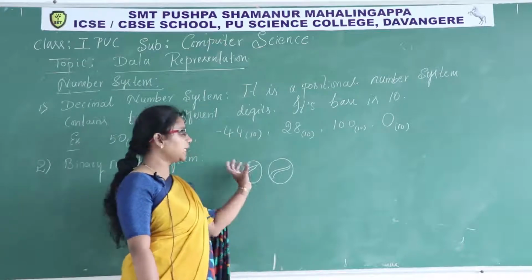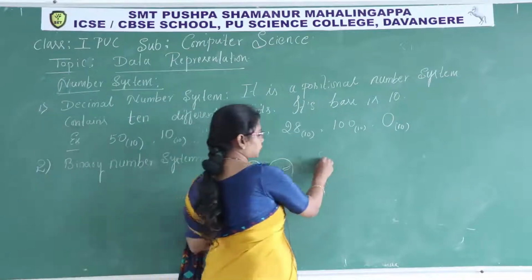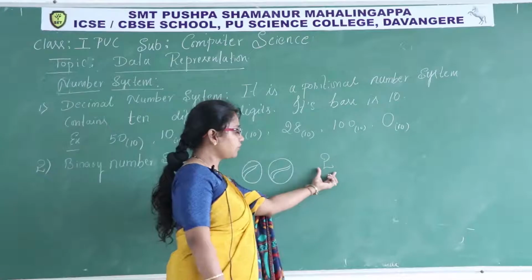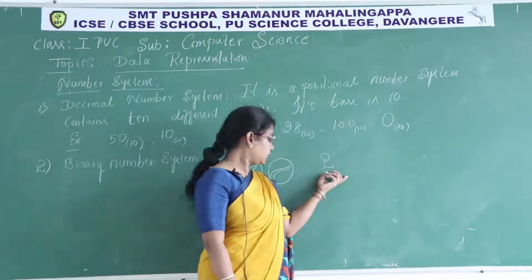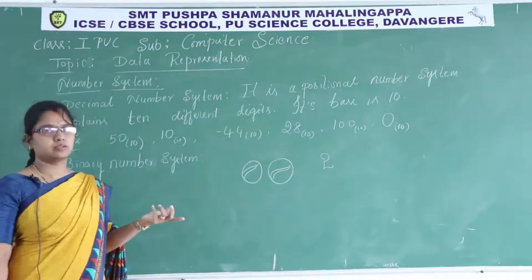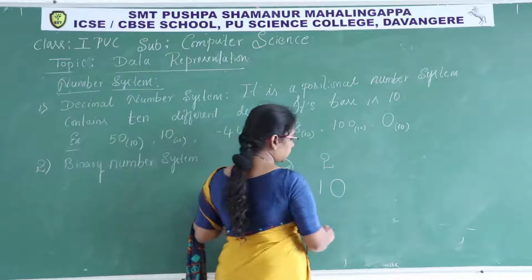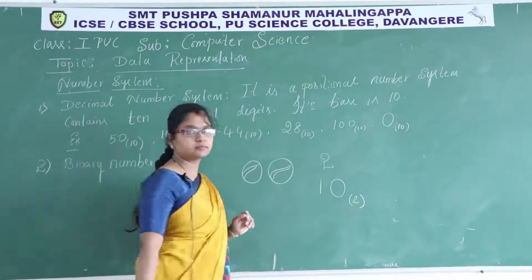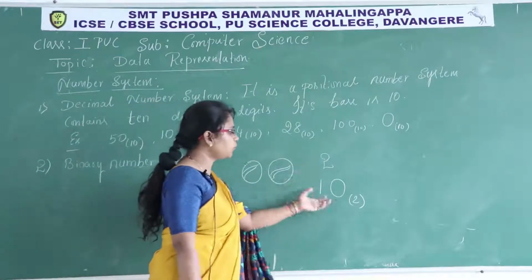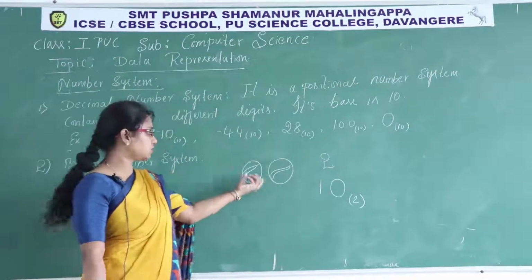How to figure out in binary number system? You all know how to write decimal number system. This quantity is figured as 2. In binary number system, how to write 2? I'll show you. 1, 0, base 2.